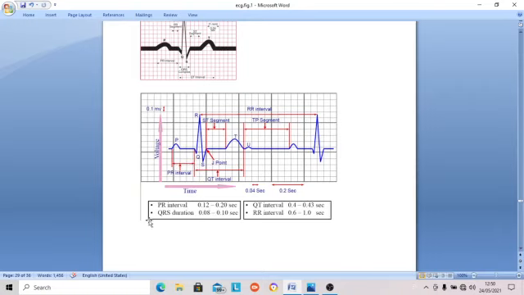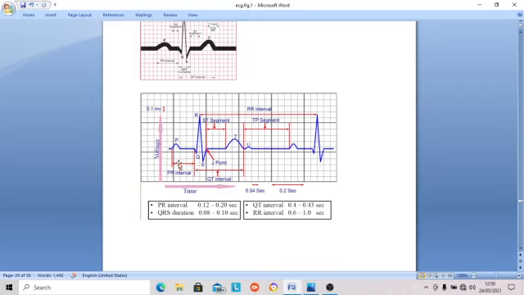And then the duration of the QRS complex is usually 0.08 second or less. It is not lengthened to 0.10 second. QRS complex duration in a physiological heart is up to 0.08 second. This is from the beginning of Q to the end of the S wave. Then the QT interval is 0.40 second, depending on the heart rate. It may be less, it may be slightly more, 0.43 and so on. But when the heart rate increases, it may be less than 0.40. So this is the QT interval.